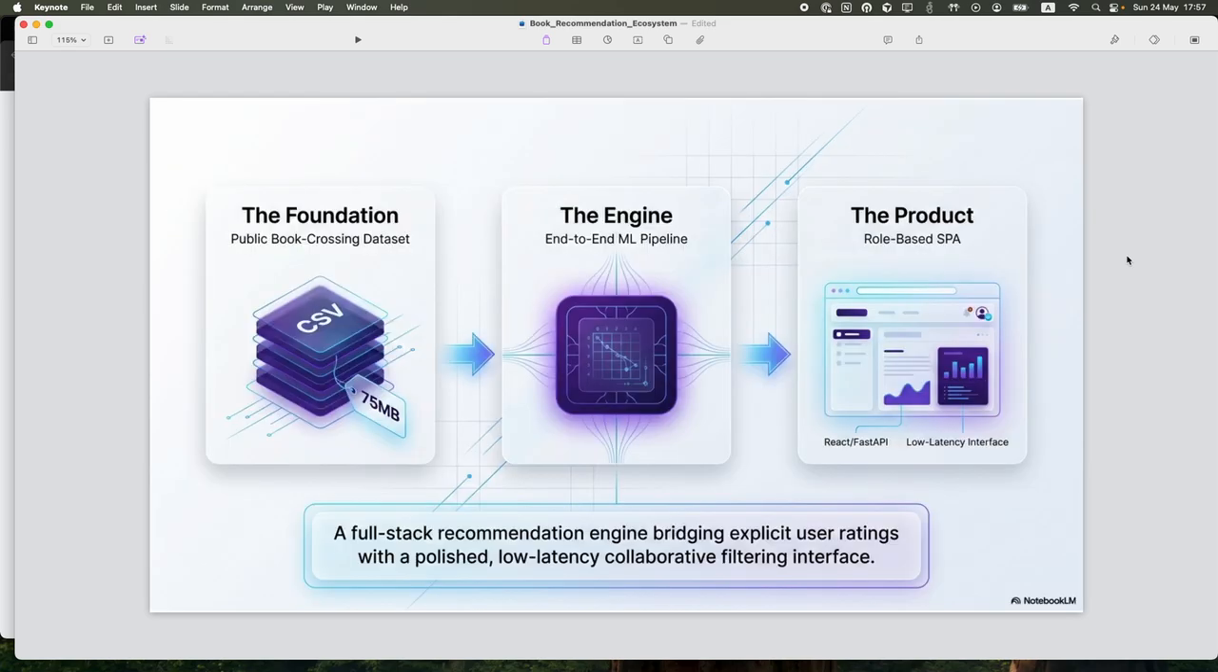The second thing is the foundation. When we talk about the dataset, how to interact with the dataset, and also the engine of the system, and finally the product, which shows you the path and also how to use it.